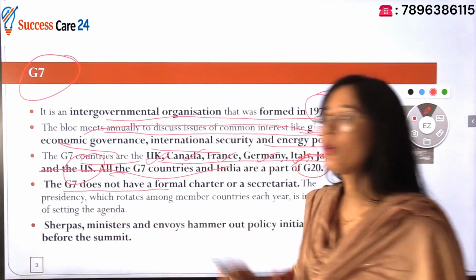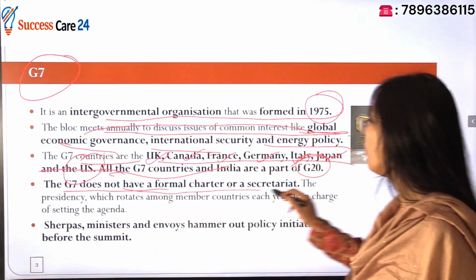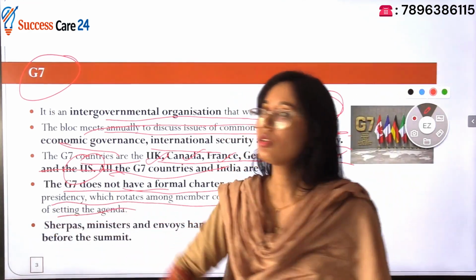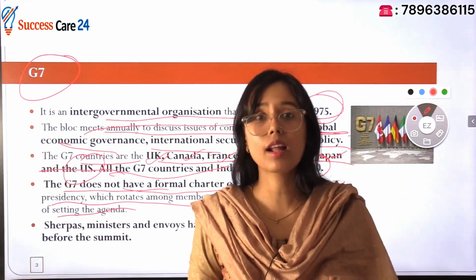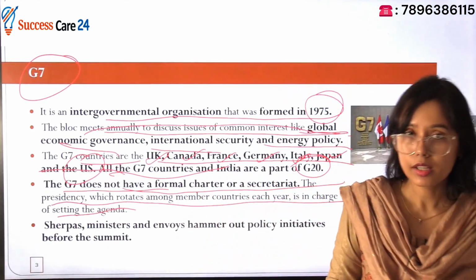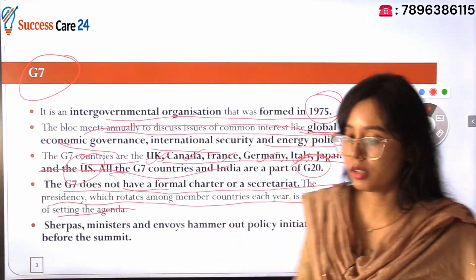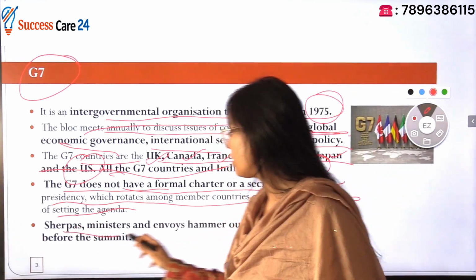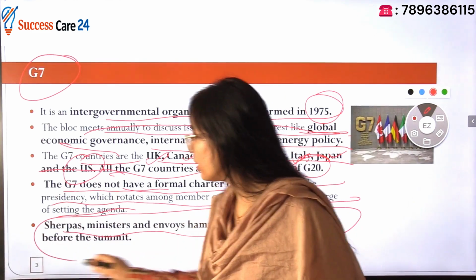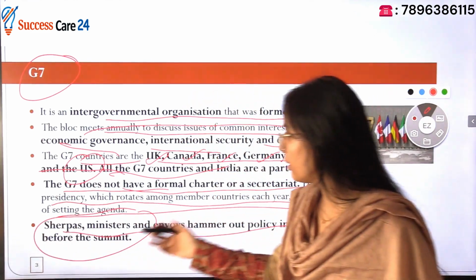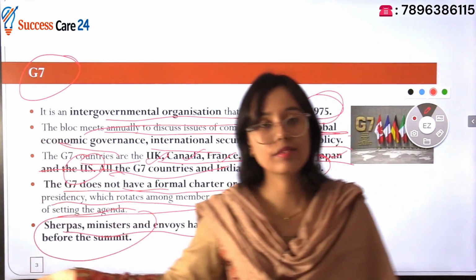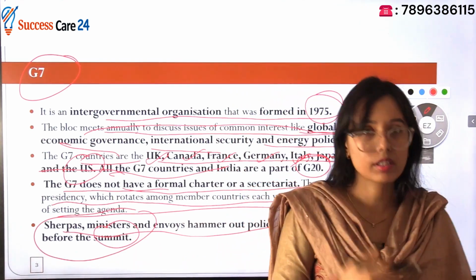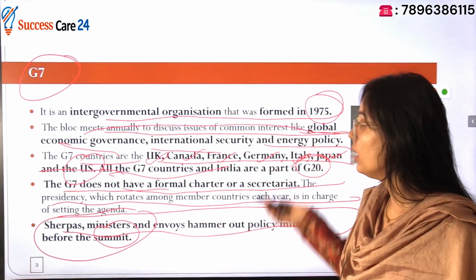Let's see the other important points about G7. G7 does not have a formal charter or a secretariat. The presidency, which rotates among member countries each year, is in charge of that. So it does not have a permanent secretariat. Like we saw that ASEAN has its own permanent headquarters in Jakarta, Indonesia, but for G7 the secretariat rotates among the members. Now, Sherpas, ministers and envoys cooperate in the summits. They are representatives of the countries, they communicate in the summits, they take part in dialogues and negotiations, and diplomatic relations are developed accordingly.